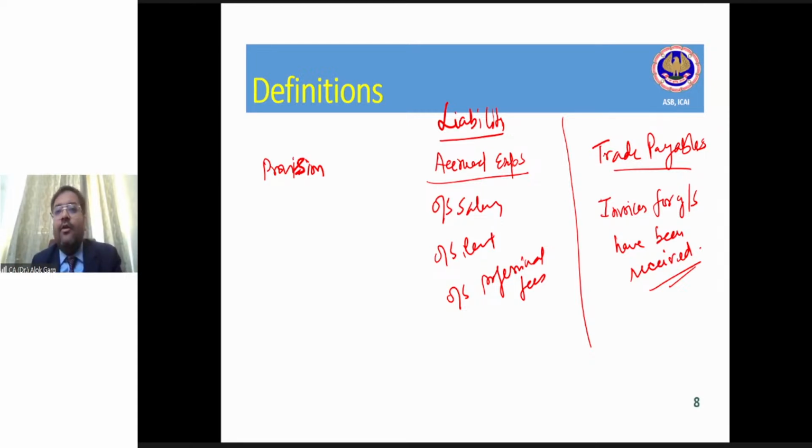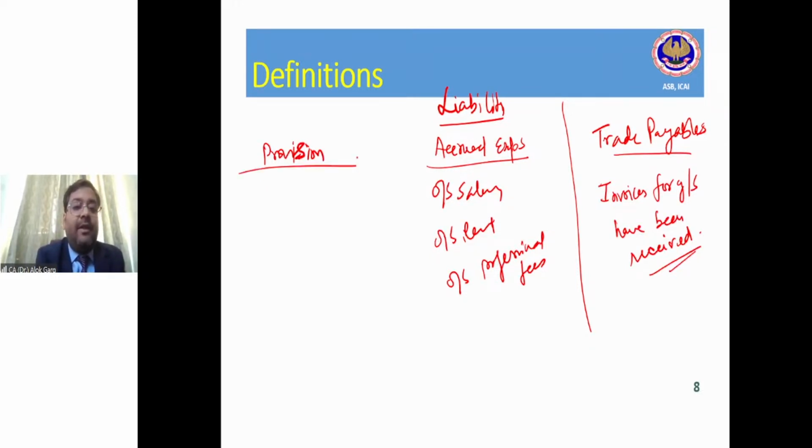Okay. Normally, as I told you, in very layman language we use this word very loosely. Provision: make a provision for telephone expense. Make a provision for audit fee. You are aware that rent has to be paid, make a provision for rent. Okay. But these are accrued expenses. Provision means a liability of uncertain timing or amount. Sir, what could be the definition of provision? What could be an example of provision?